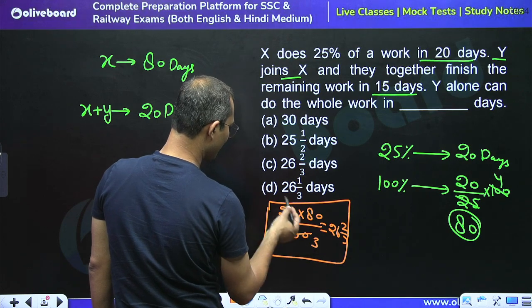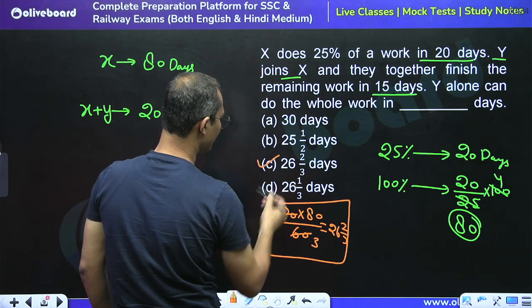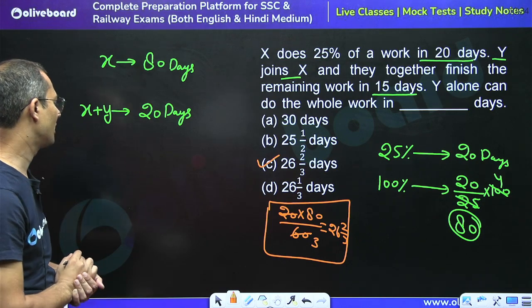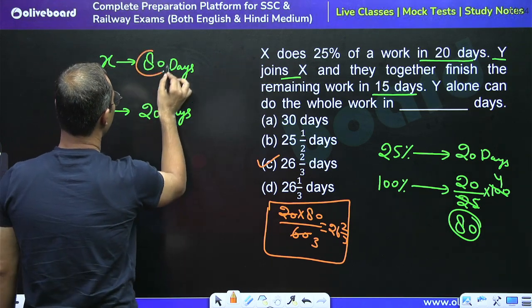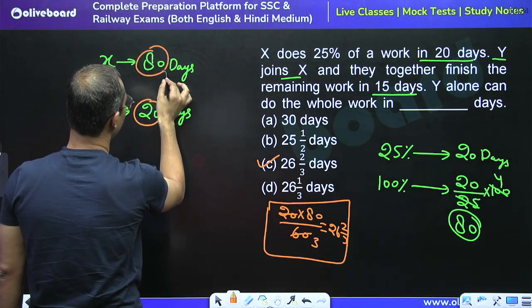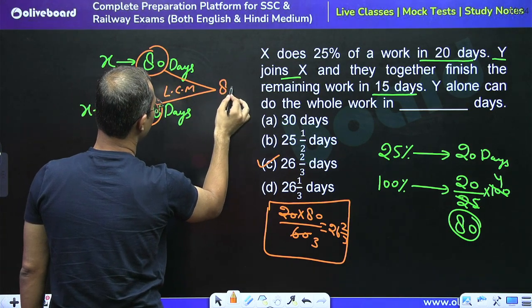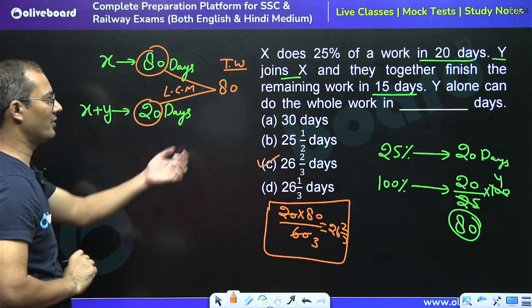So we can say that 26 whole 2 upon 3 is the right answer. Or we can use the LCM approach here. We take the LCM of 80 and 20, which is equal to 80. This represents the total work, so the total work is 80.